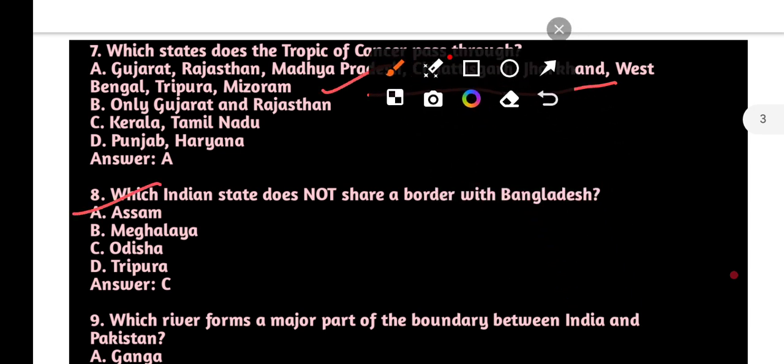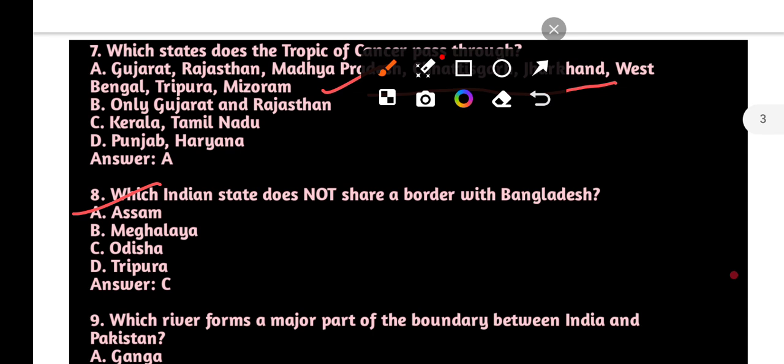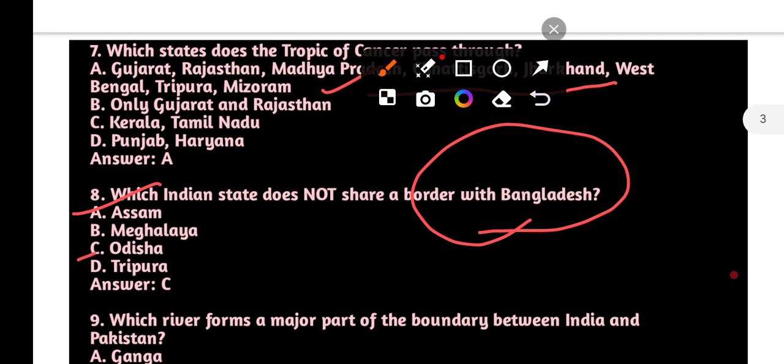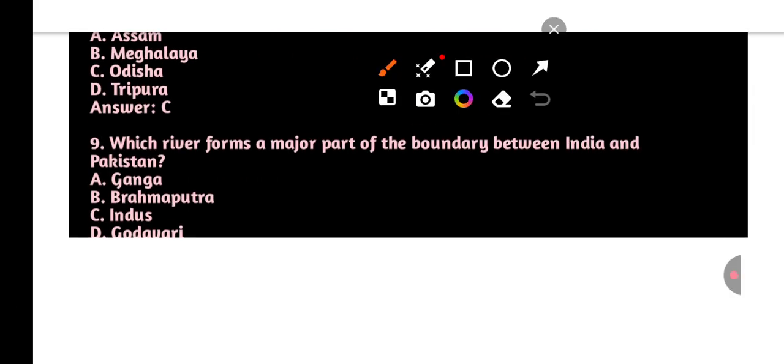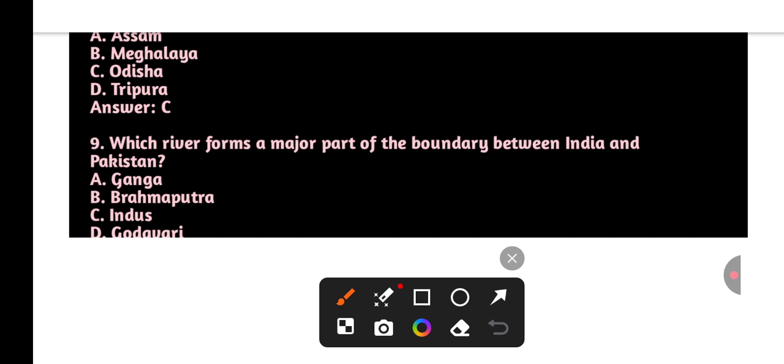Next one, which Indian state does not share a boundary with Bangladesh? That is Odisha. Remaining Assam, Meghalaya, Tripura share boundary with Bangladesh. Next one, which river forms a major part of boundary between India and Pakistan? That is the Indus.